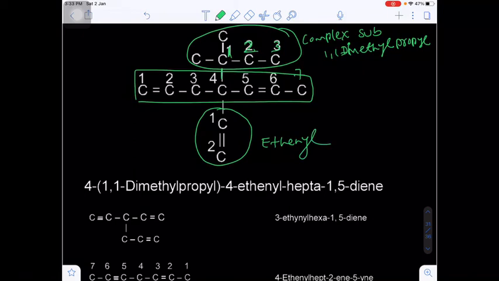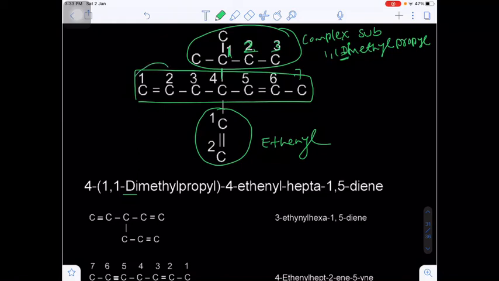Remember, in a complex substituent, the first letter should be considered in the alphabetical order. So that's why in dimethyl we have to consider the first letter D. If it is a simple substituent, we should not consider di, tri, tetra. But if it is a complex substituent, the first letter should be included in the alphabetical order. So that's why we are using the letter D first in alphabetical order. That's why 4-(1,1-dimethylpropyl) and next 4-ethynyl hepta.